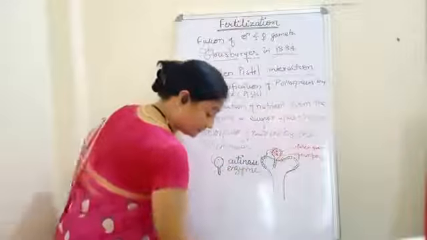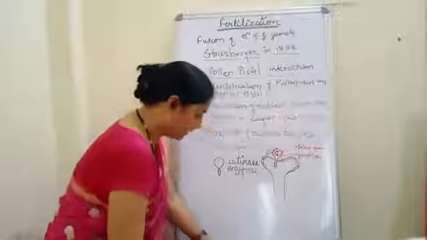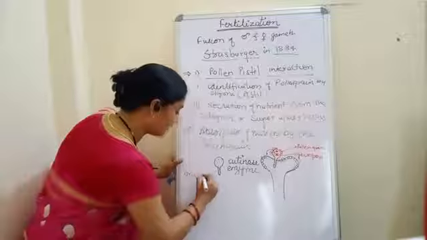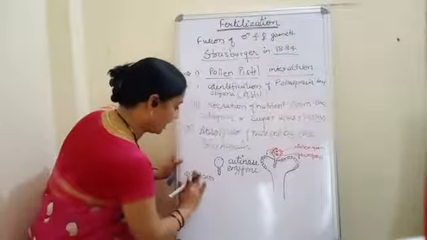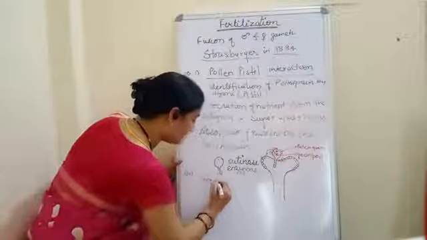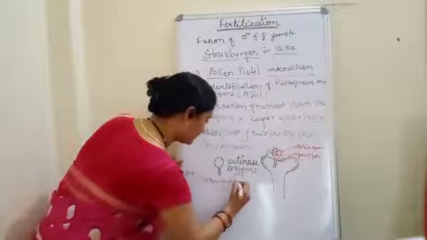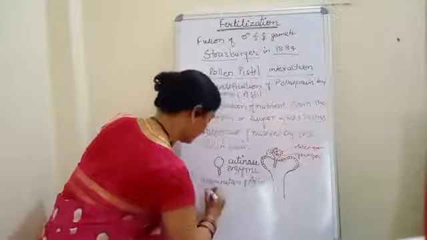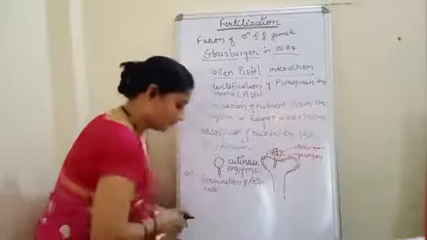The next step. After absorption, the 4th step will be germination of the pollen tube. Okay.